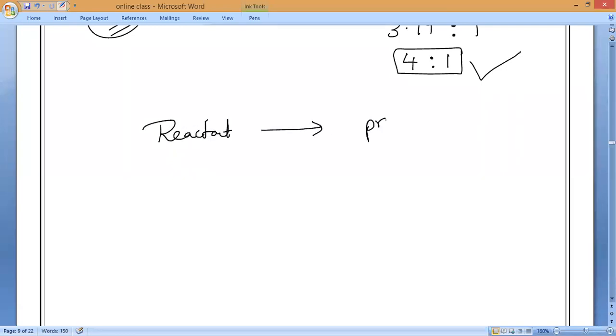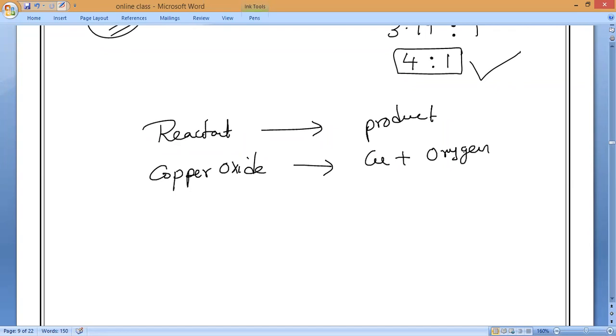Reactant is equal to product. So reactant is equal to what now? It is a reduction reaction, not oxidation. So copper oxide gives you copper plus oxygen. Is it okay, everybody? Yes, sir. Yeah, it is a reduction reaction, guys.